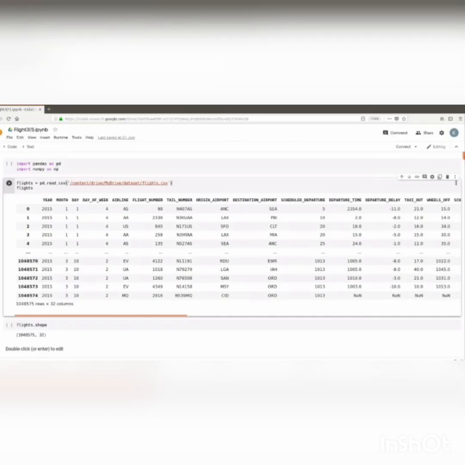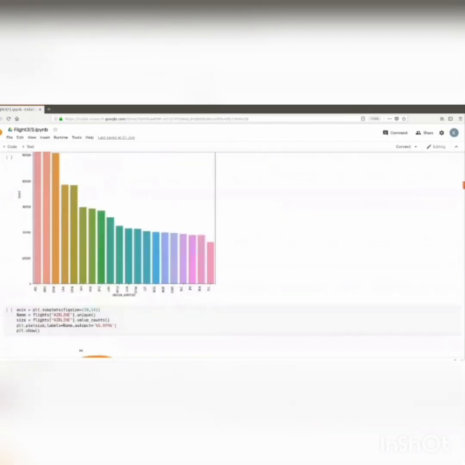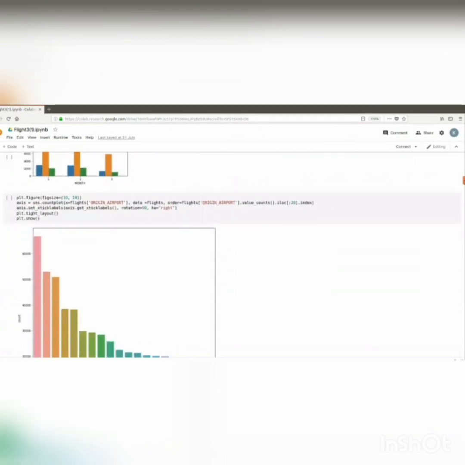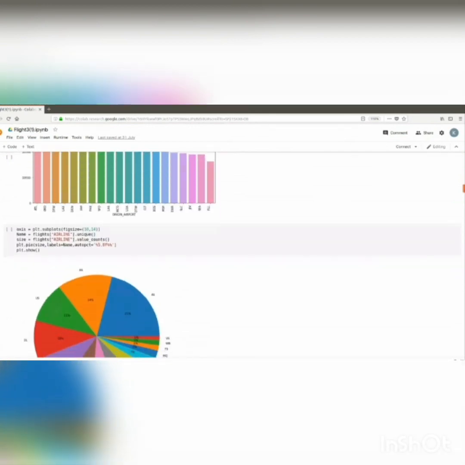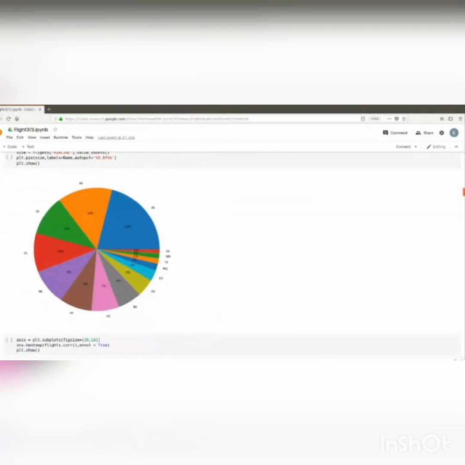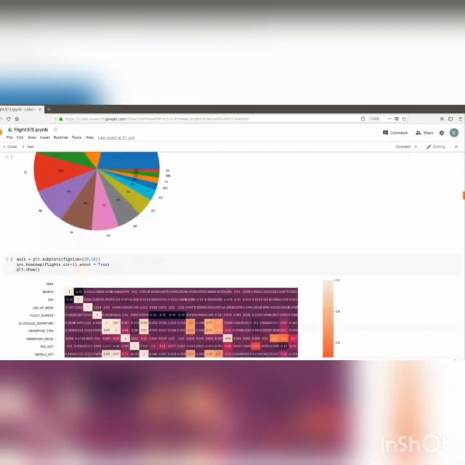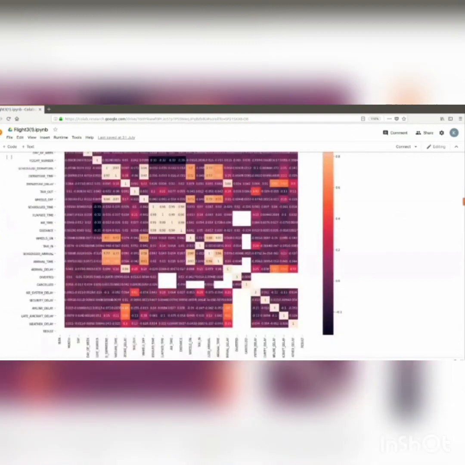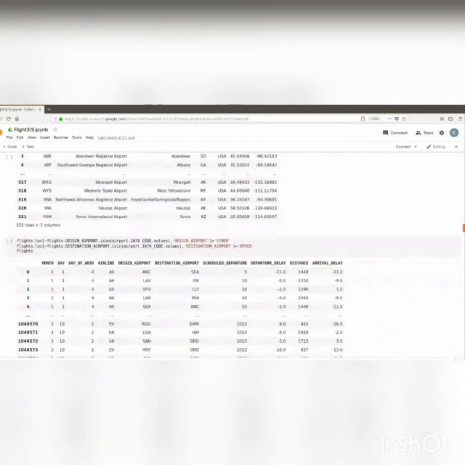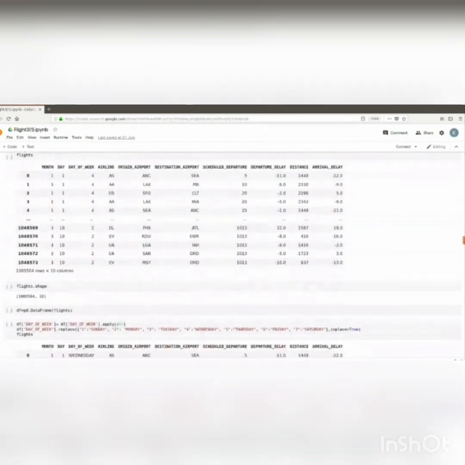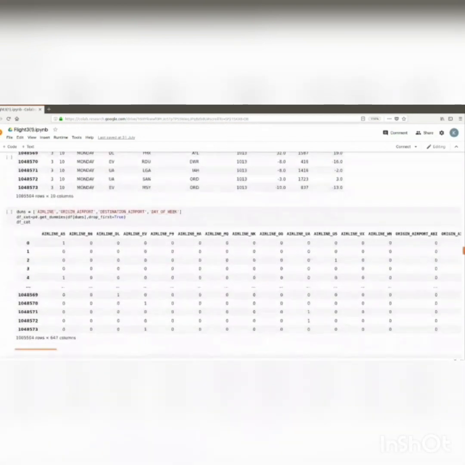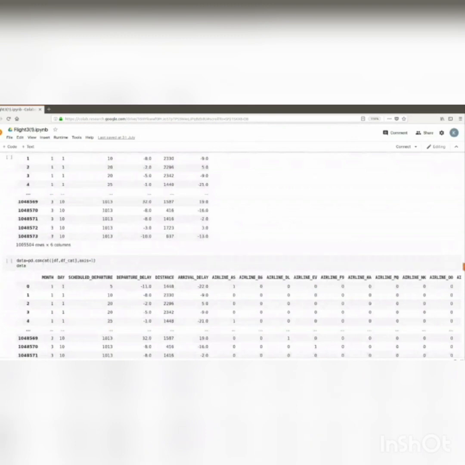While working on this project, we initially wrote code in a Colab Notebook, which you can see on the screen, where we import the data set. The data set is collected from the Kaggle website, that is US Department of Transportation, Bureau of Transportation and Statistics. Using the dataset, we gain insights into data using data visualization and also check the performance of different machine learning models. From the data visualization and performance, we come to know that some features do not play a significant role in prediction of flight delay, mainly from the graphs and charts.